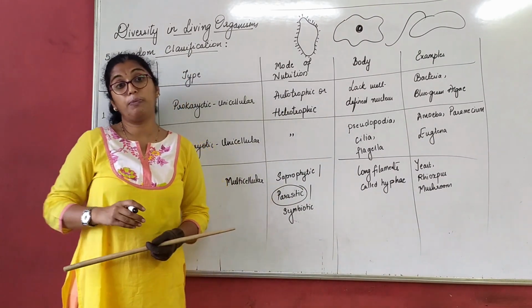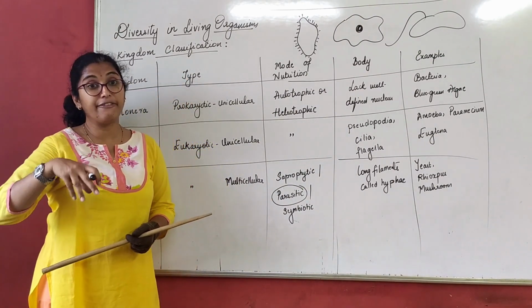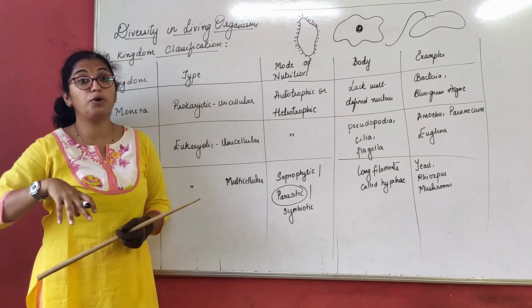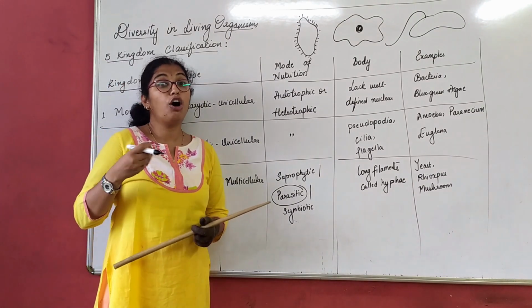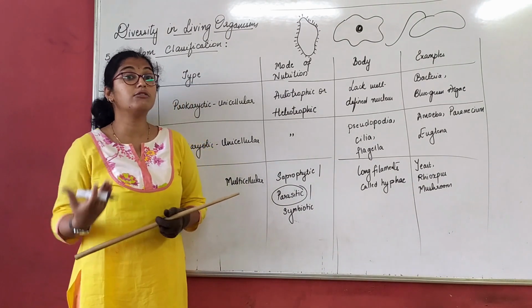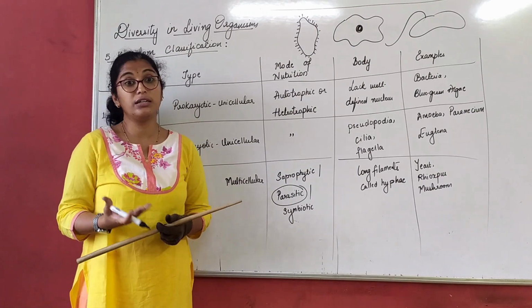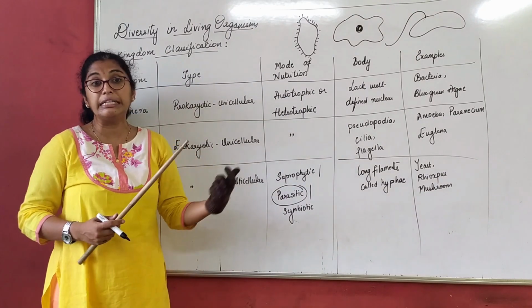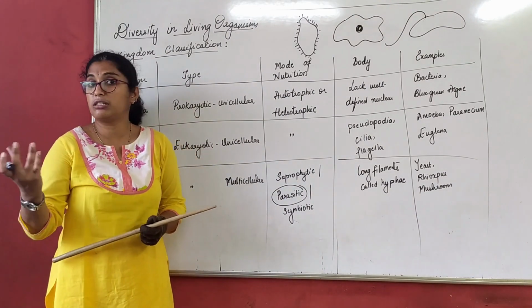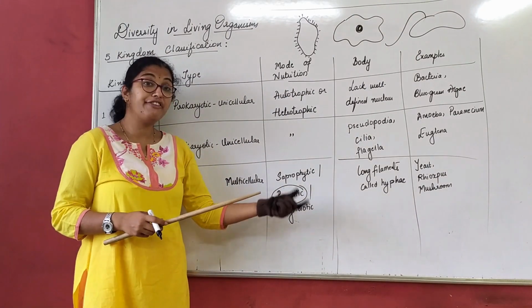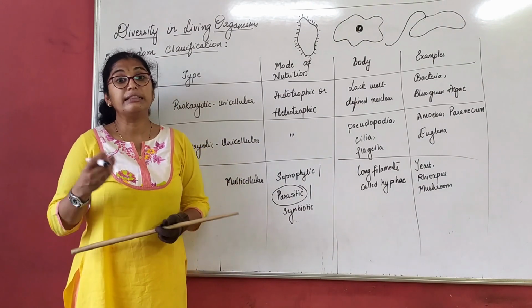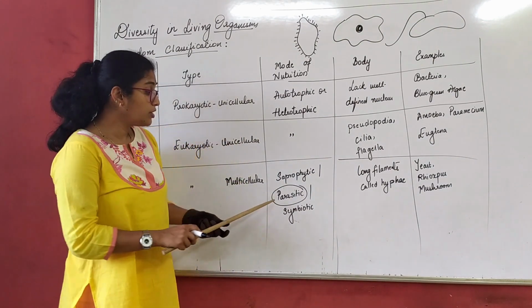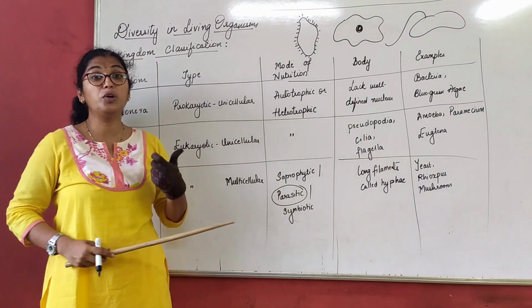Parasites feed on the living host body, either internally or externally. They also cause certain diseases to the living organism. If they are feeding on the body, they might cause skin disease or skin allergies. If they are feeding inside the host body, they are weakening the system. So they always feed on the host body.